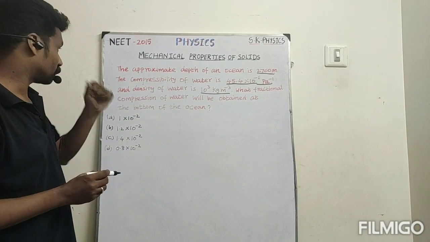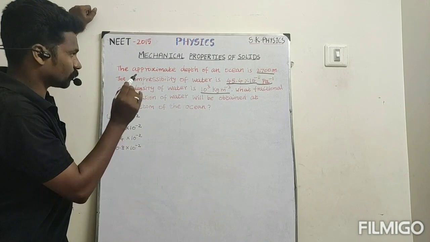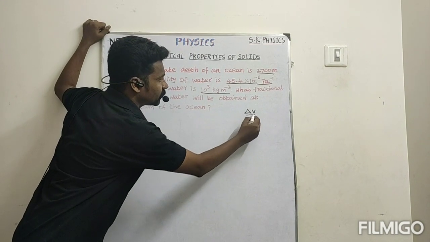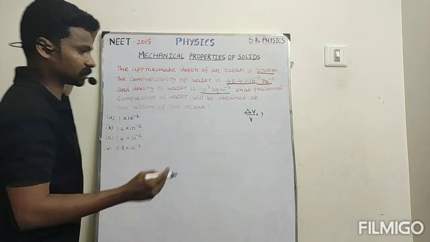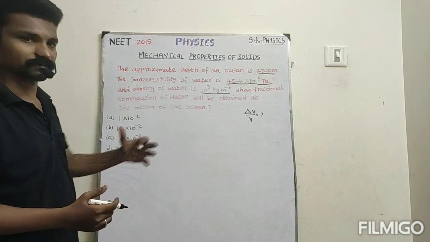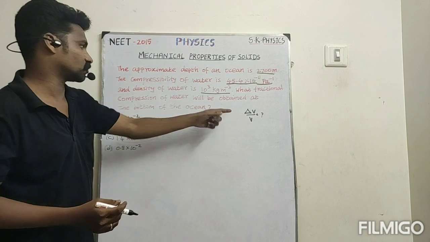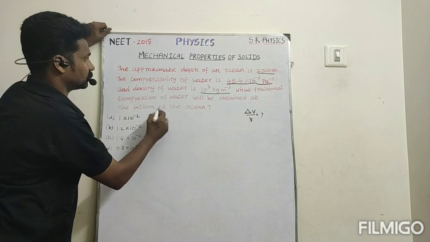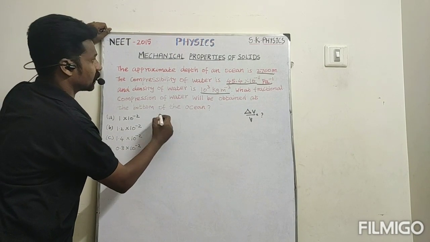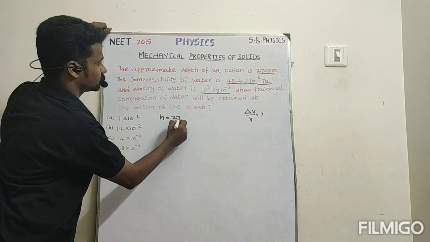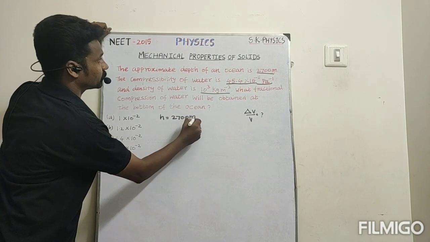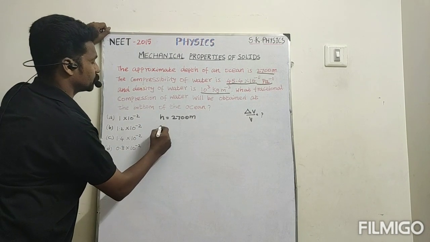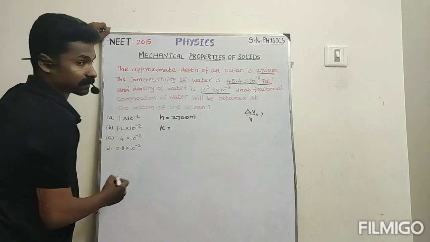Now they are asking what fractional compression. That means delta V divided by V is asked, because due to the compression there is some fractional change in volume only. So what are the given data? The first one, depth is given, which I write as h is equal to 2700 meter, and then compressibility, which is represented by the letter K.